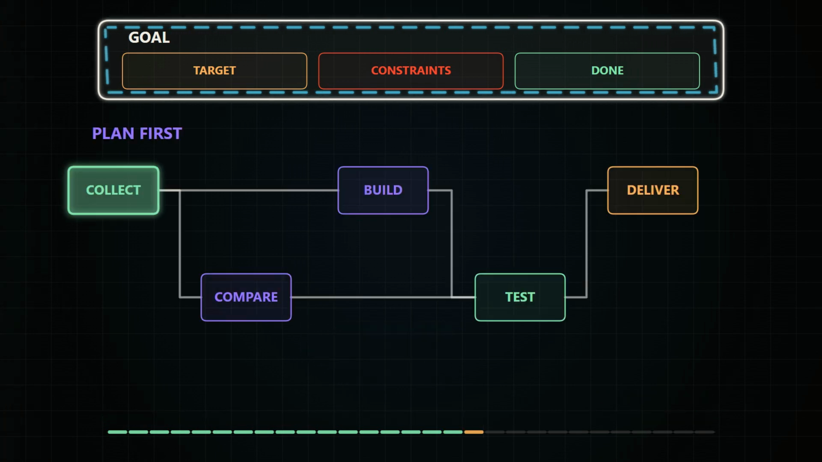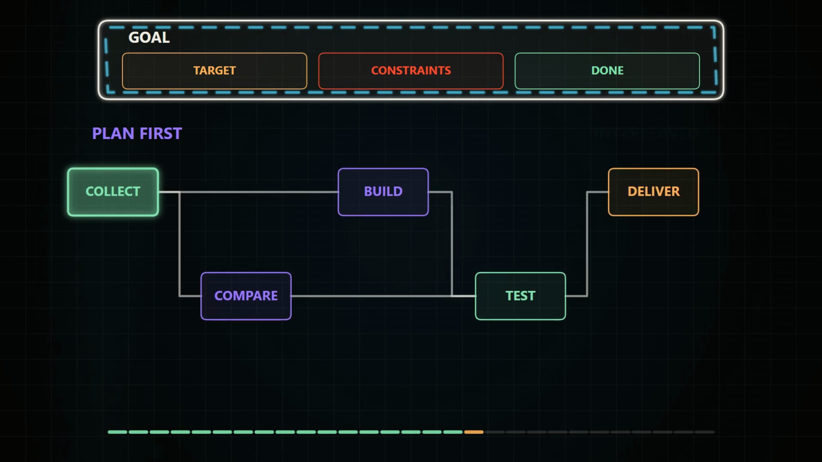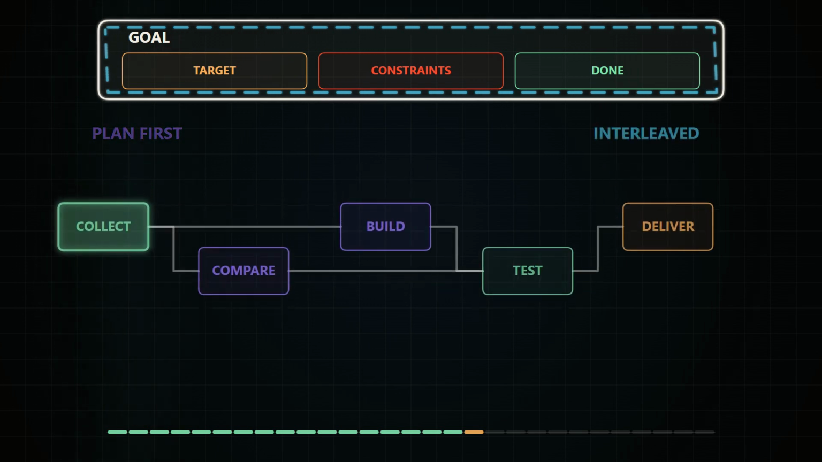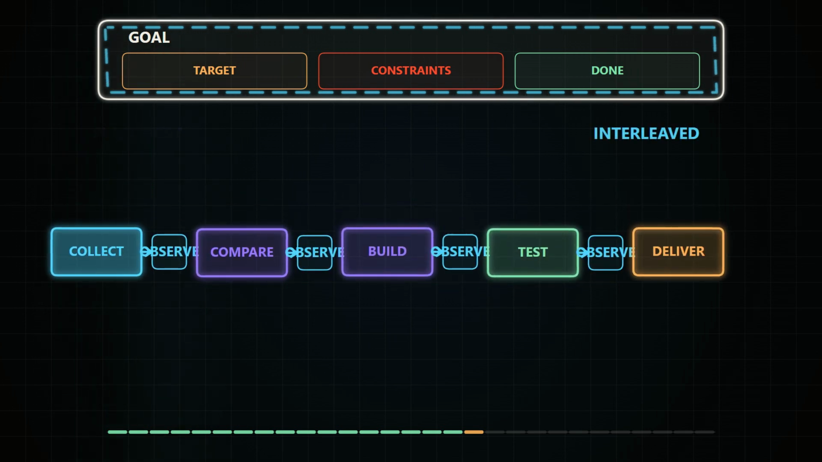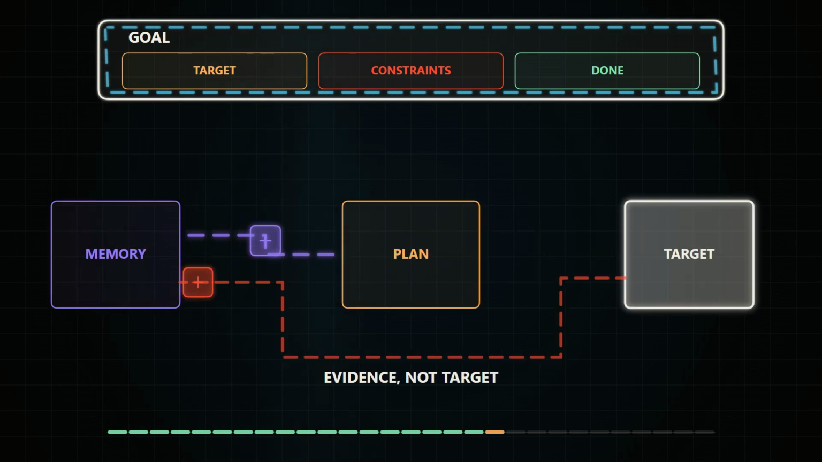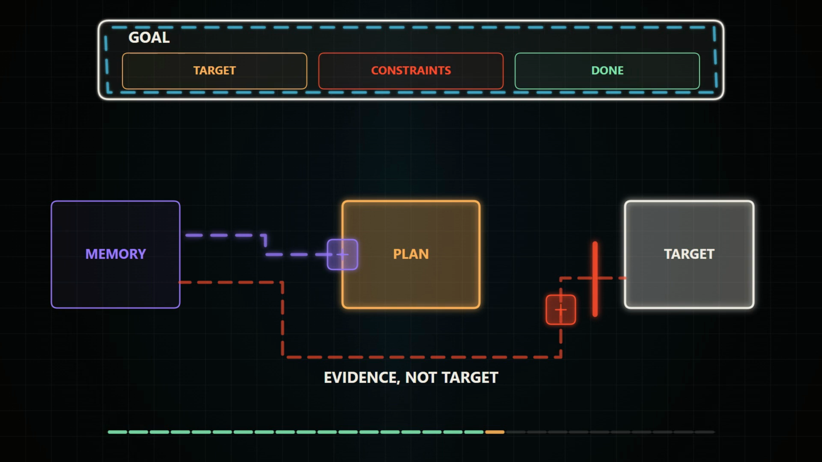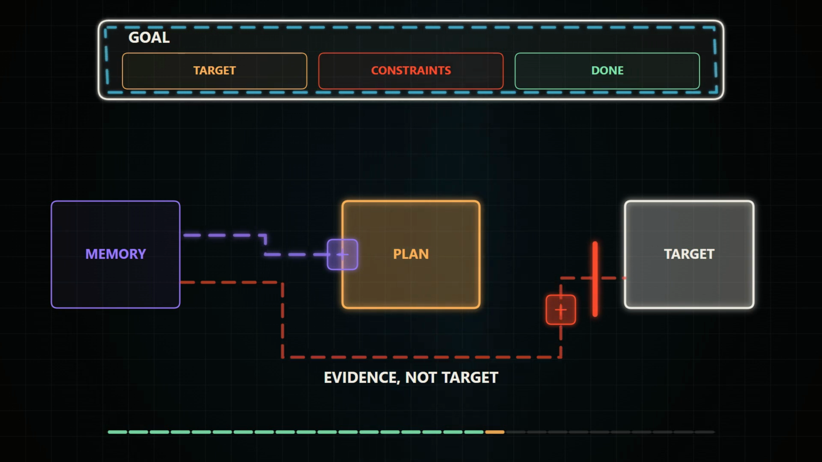Some tasks benefit from a full plan before the first action. Others are too uncertain for that. Research on language model planning separates plan-first approaches from interleaved approaches that adjust after each observation. Neither pattern wins everywhere. Memory can influence this choice. A past failure may warn the agent away from a bad route. A stored preference may change the target. But memory is evidence feeding the goal loop. It should not silently replace the current user's instruction.